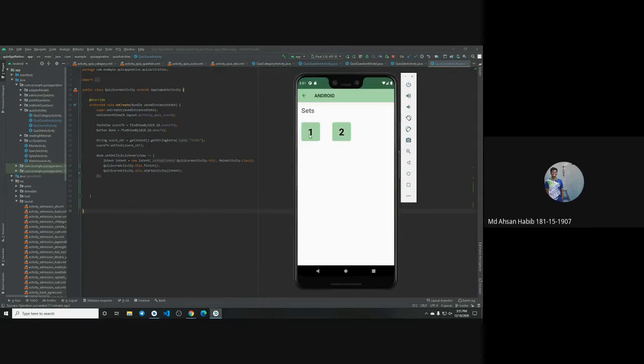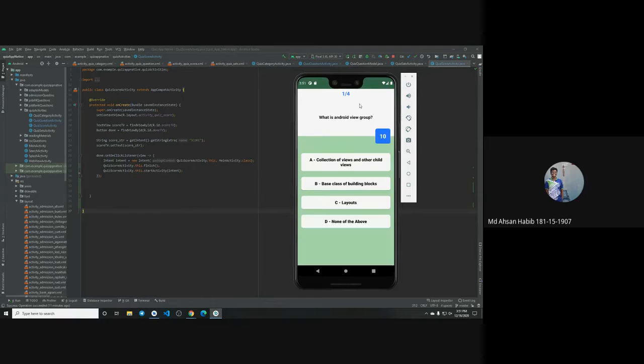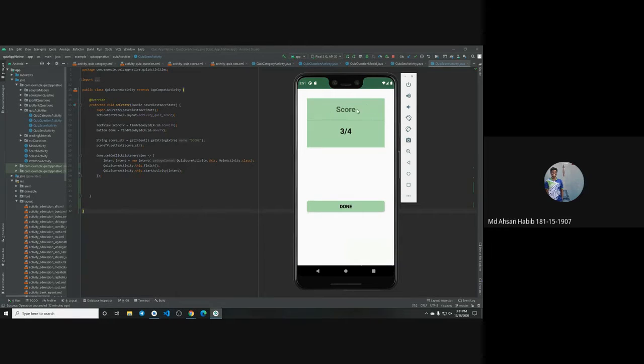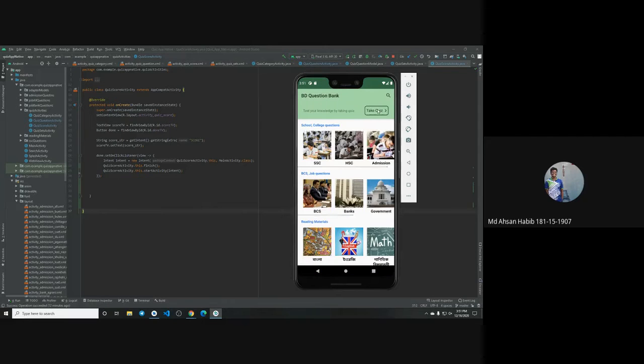So after choosing a set of questions like question set 1, here we can see this is question 1 of 4, and we only get 10 seconds. There's a counting decreasing from 10 to 1. Then if I select an answer, if the answer is right, it will give the green color, and the next question will come up within 2 seconds. And if we give the wrong answer, then it will be red, and also it will show the green color. This is the third question, and again, if I give the right answer, it will give us a green view. And next, we can see I have scored 3 out of 4. There are 4 questions, and 3 of them were right. And if I click done, it takes me back to the main screen. Okay. So this is how it works.